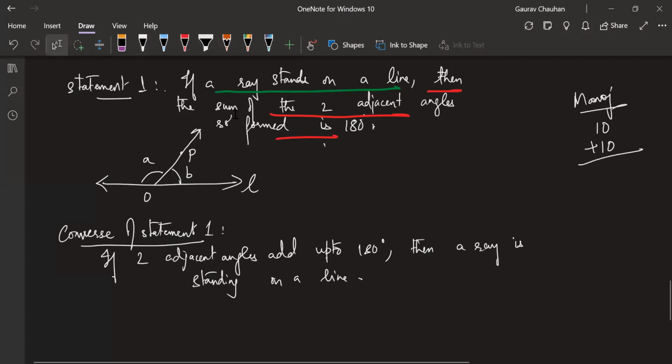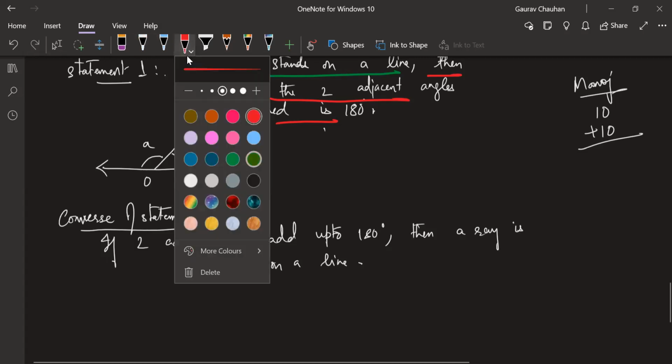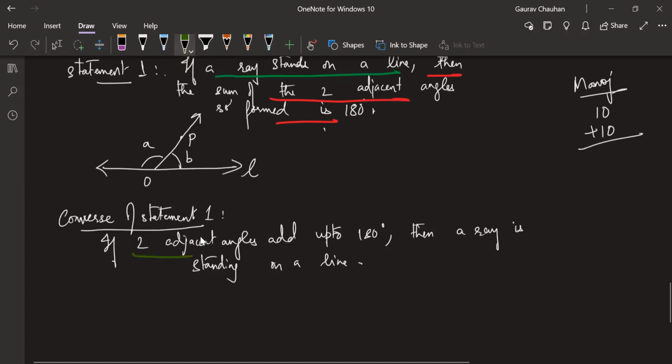The important thing for us here, this is given to me. So if two adjacent angles add up to 180 degree, first you have to draw adjacent angles. I'm just drawing what is given. First you have to draw adjacent angles. So some angle like this. This is angle A.